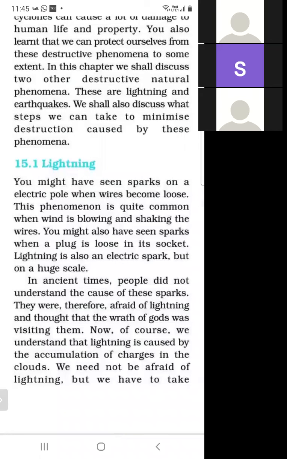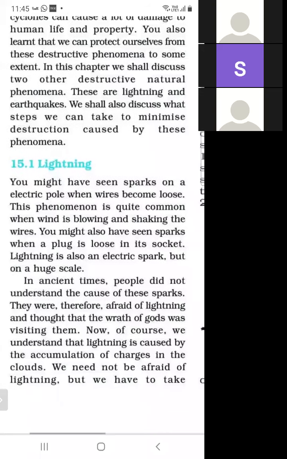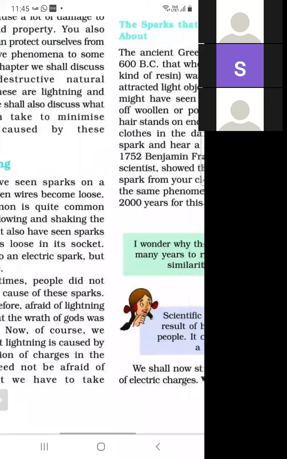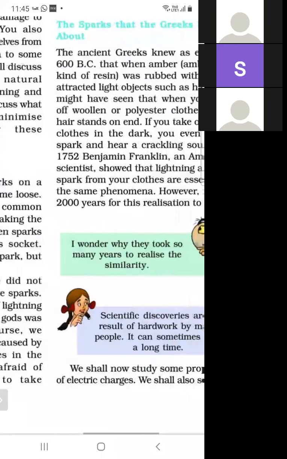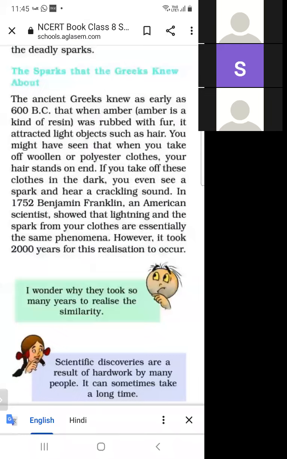But now what is the reason for lightning? Lightning is caused due to the accumulation of electric charge in the cloud. So we need not be afraid of lightning. We have to take care and protect ourselves from the deadly sparks.